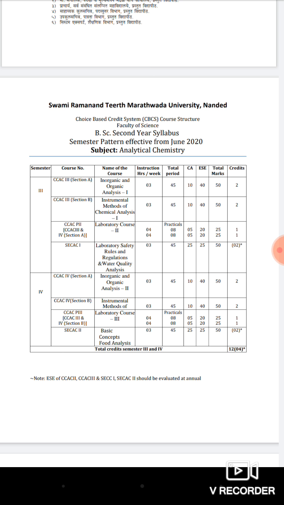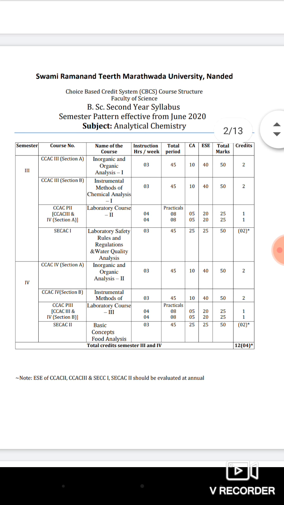So see, students, first, this is for semester third. The papers are divided into two theoretical papers and two laboratory courses, as well as the SEC.